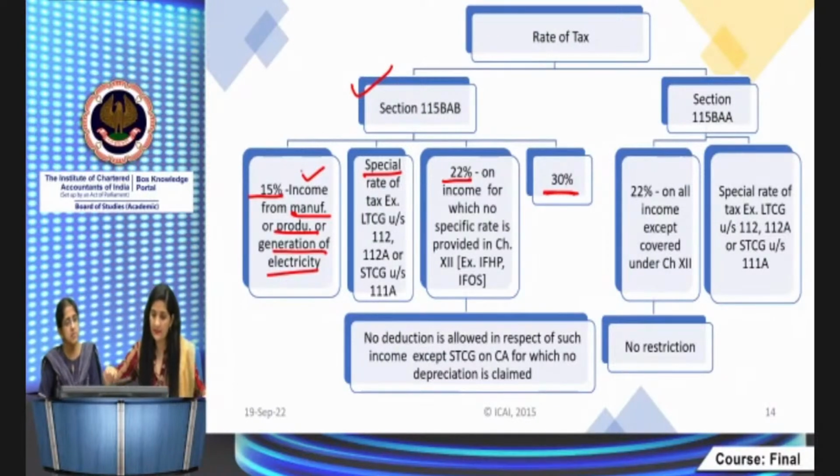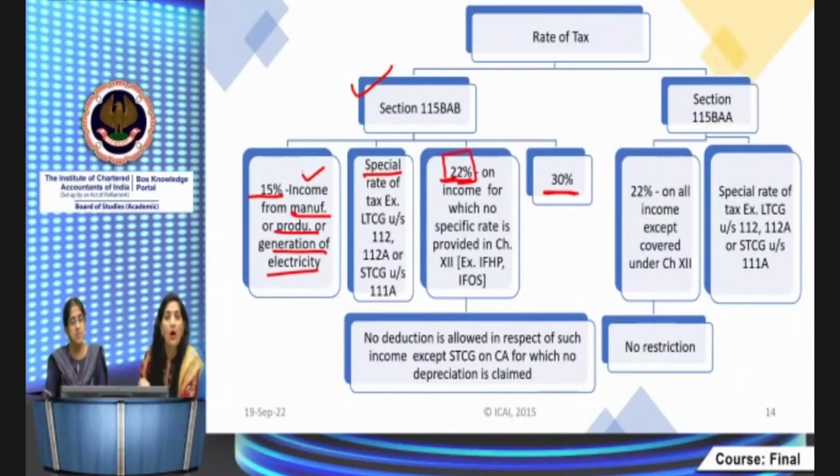So special rates, I already told you, if the company is having LTCG, the company can have STCG also. If the company is having such incomes, those will be taxable at the rates specified under chapter 12, right? Then you have to separate that income: business income, LTCG income, STCG income. Then the other incomes, like income from house property, income from other sources, dividend income can be there. That income will be taxable at the rate of 22%, right? Or this 30%, this is again very important.